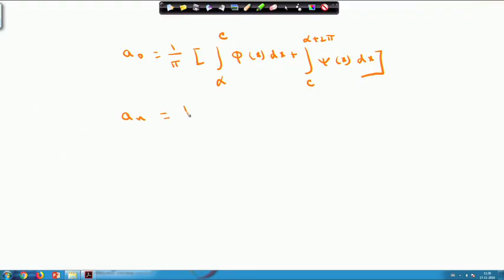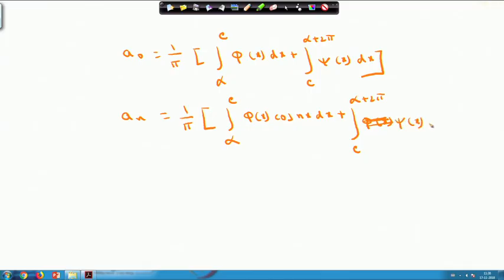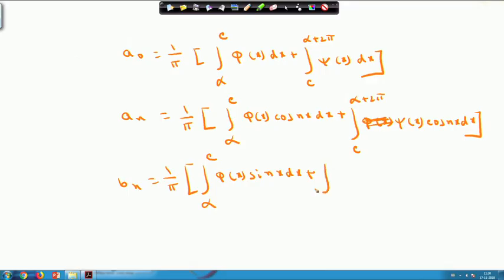Similarly, your a n also we can write down, alpha to c phi x into cos n x dx plus c to alpha plus 2 pi, sorry, this will not be phi, but this will be psi x into cos n x dx, and your b n will be equal to 1 by pi, alpha to c phi x into sin n x dx plus c to alpha plus 2 pi psi x into sin n x dx.